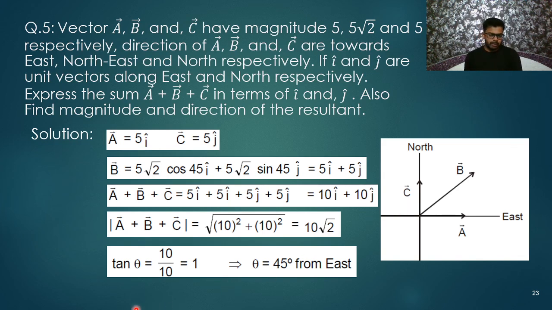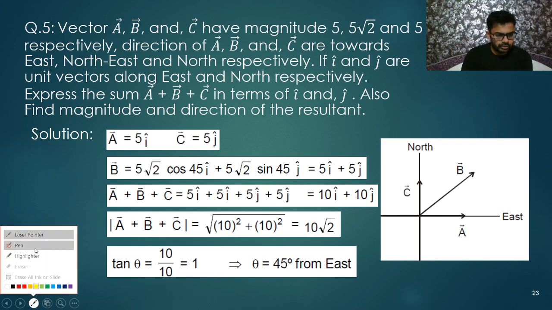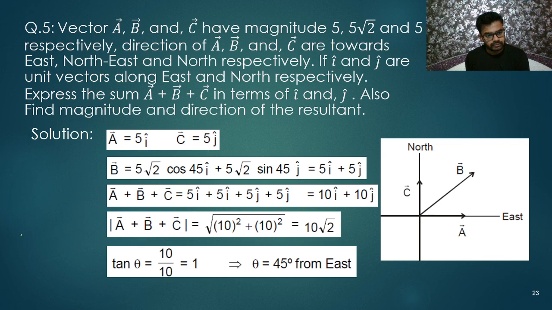So let me write it properly here, my dear friends, so that you can understand it. Listen. So here is the x-axis, here is the y-axis, and here is vector B. I will take its two components. This angle, how much? Magnitude 5 root 2, and northeast. Northeast means exactly between x and y, so that is 45 degrees. So here I will get B cos 45 degrees, and here I will get B sin 45 degrees.